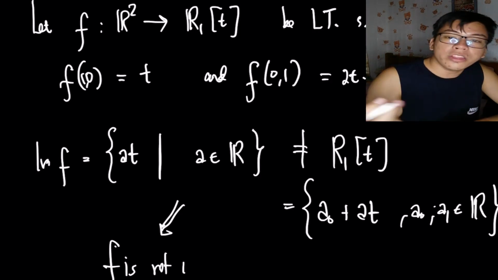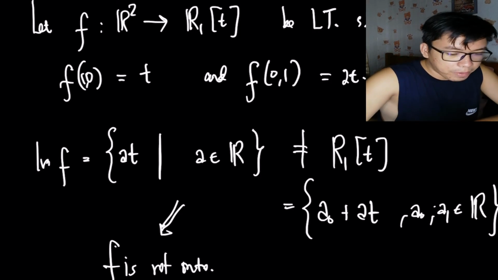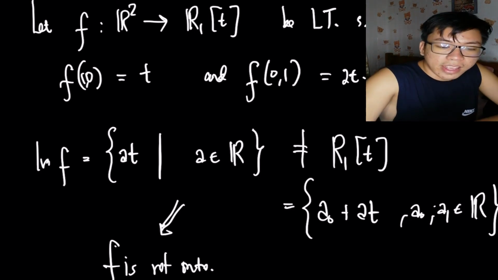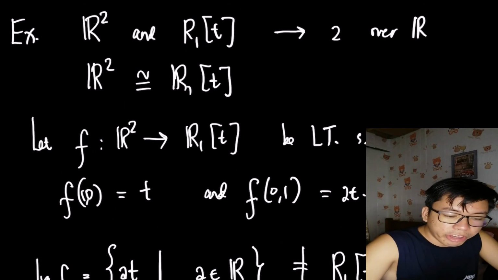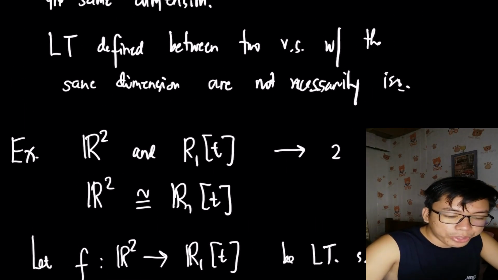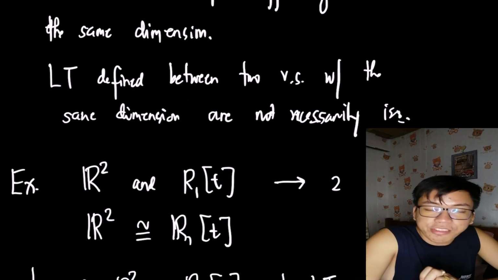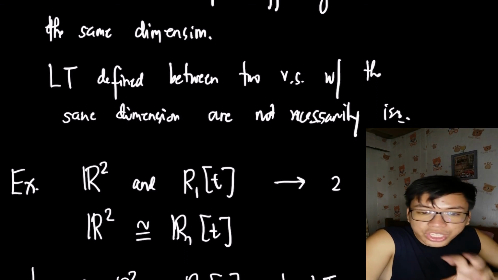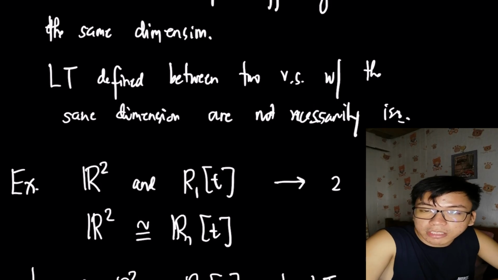So since this is not onto, F is not an isomorphism. This is the message of our note here, that a linear transformation between two vector spaces with the same dimension is not necessarily an isomorphism. That's it.